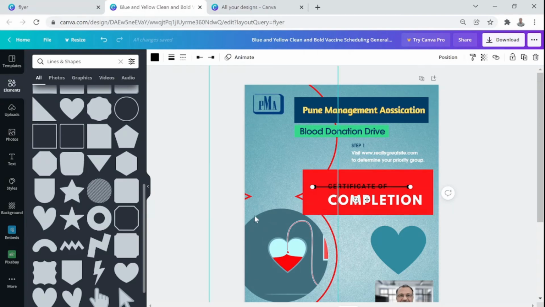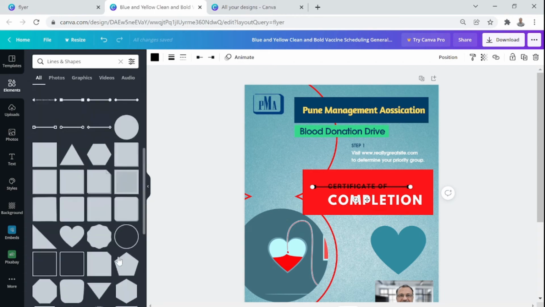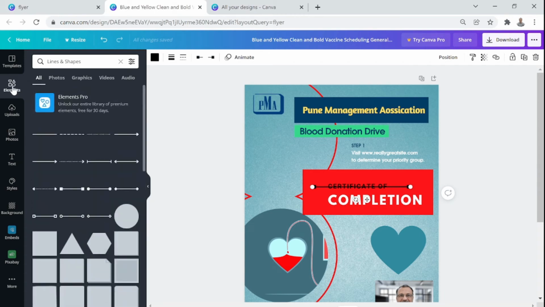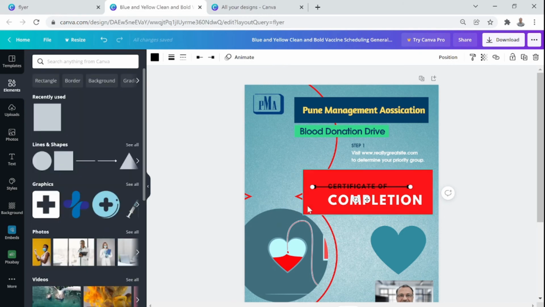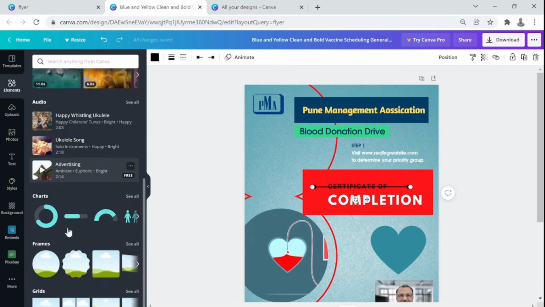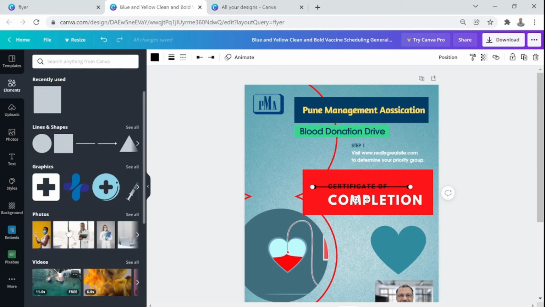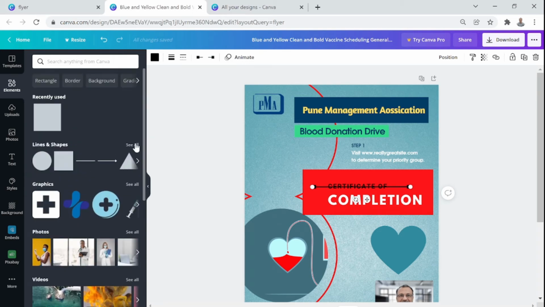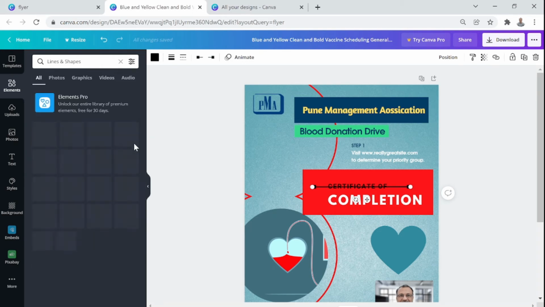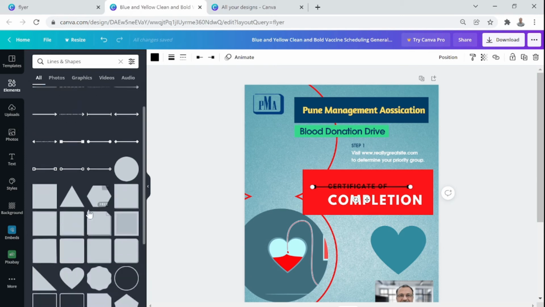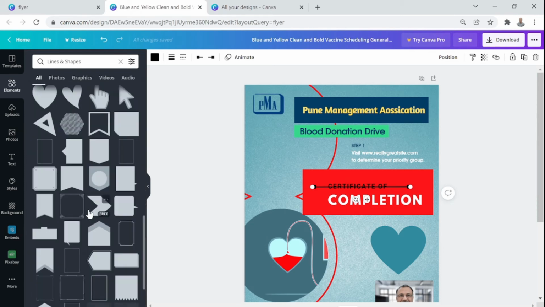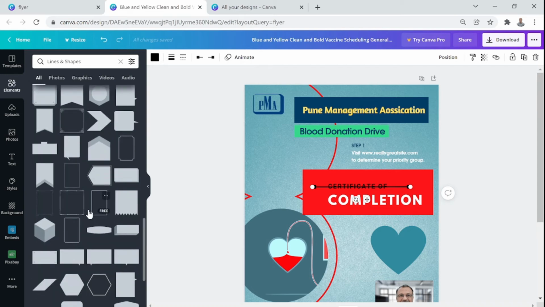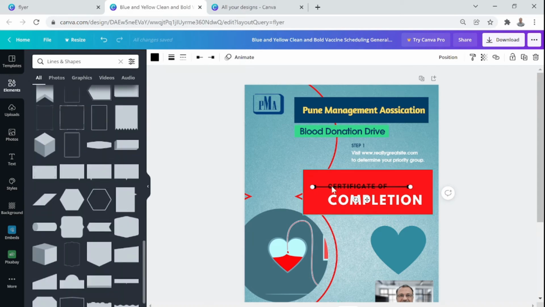Sometimes I want to highlight certain things in a slightly different way. So let me go to element again, and under lines and shapes, I'll go and say see all. Let me just temporarily remove this line, just to show you.